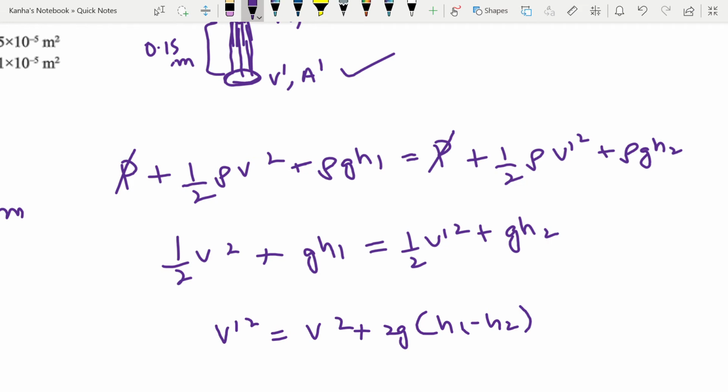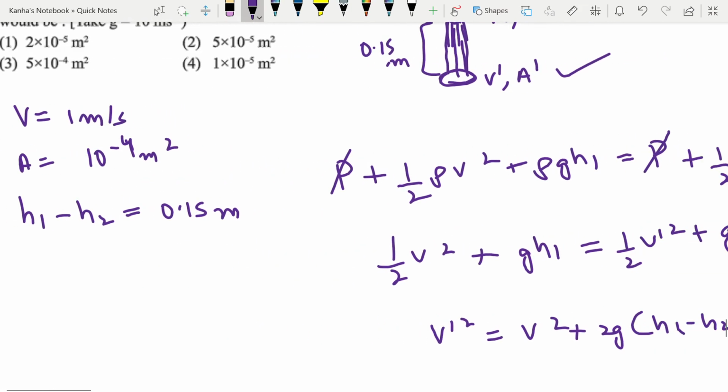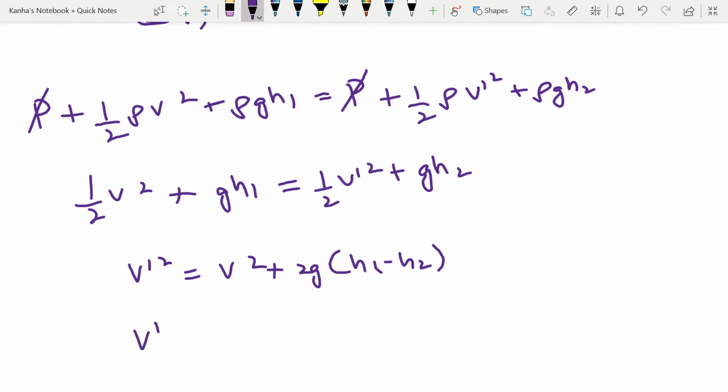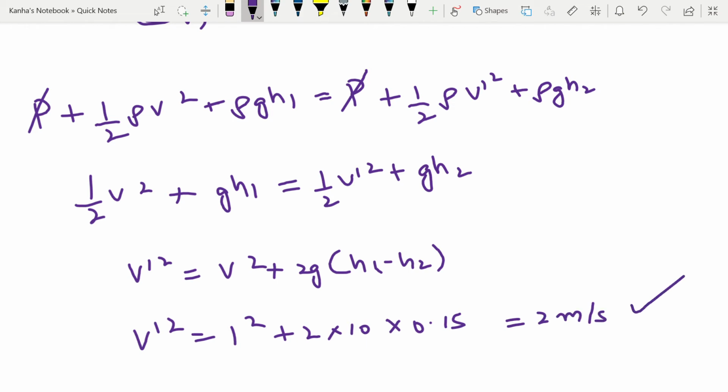Now H1 minus H2 is already given to you here as 0.15 meter. So I have that my V prime square is nothing but 1 square plus 2 into 10 into 0.15, which is nothing but 2 meter per second. So I use the Bernoulli's principle here.